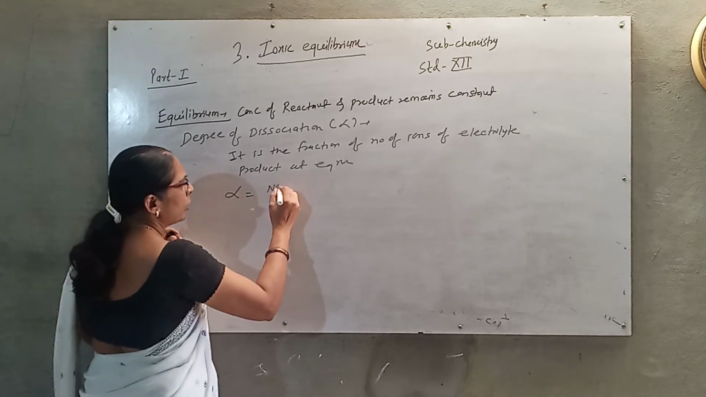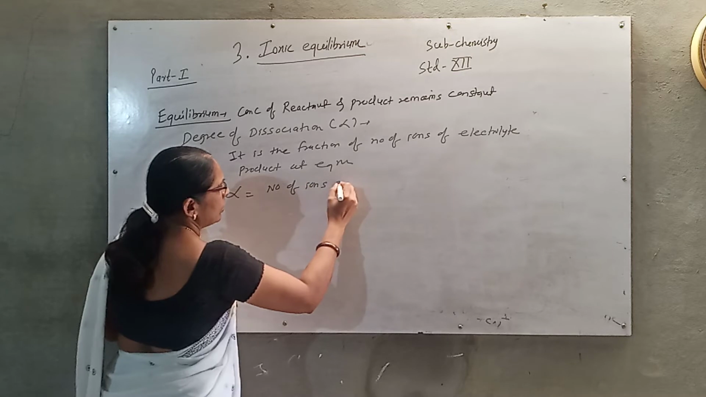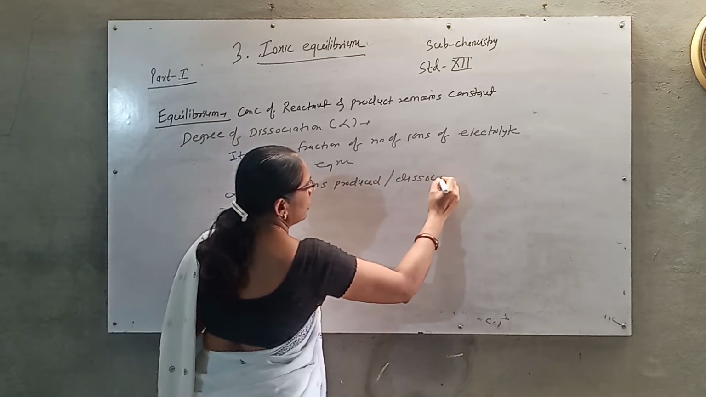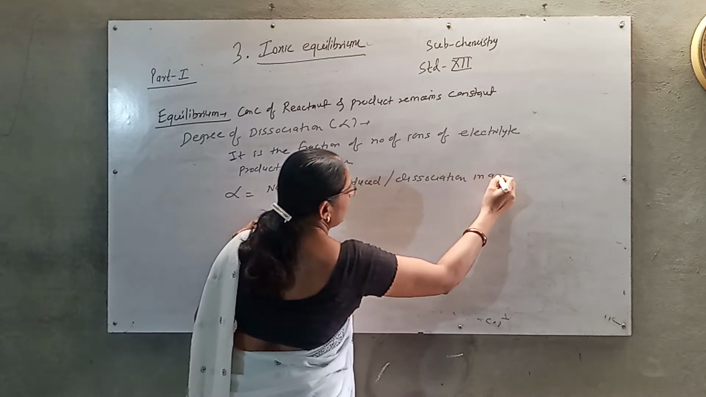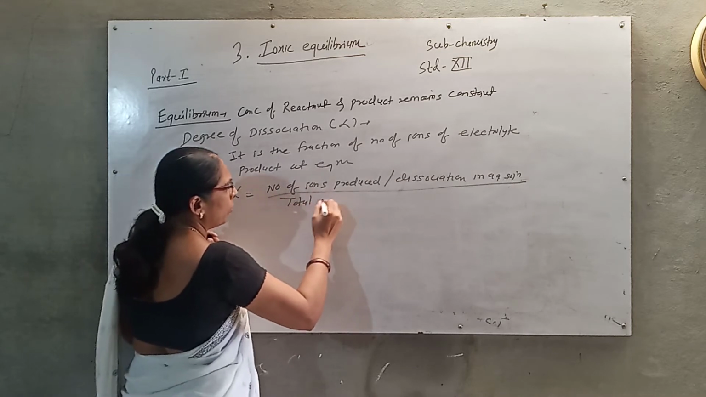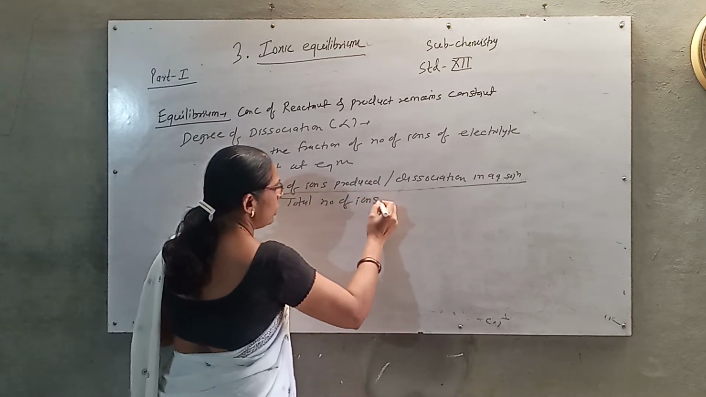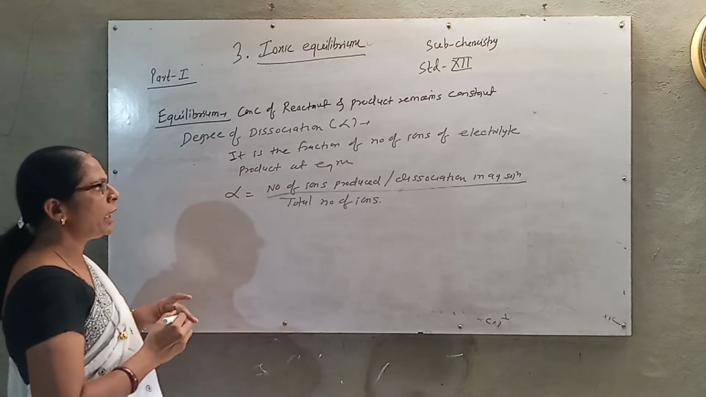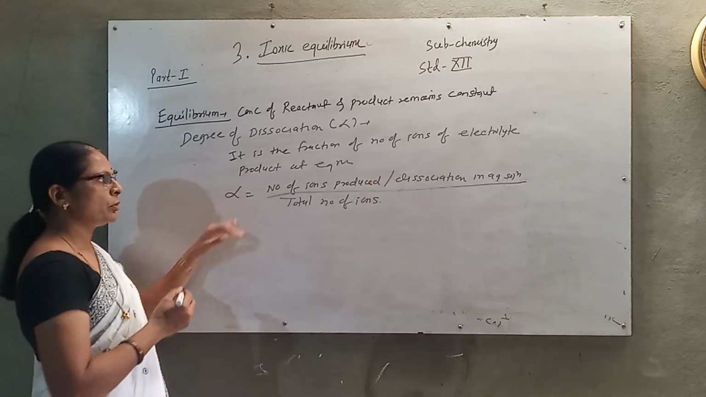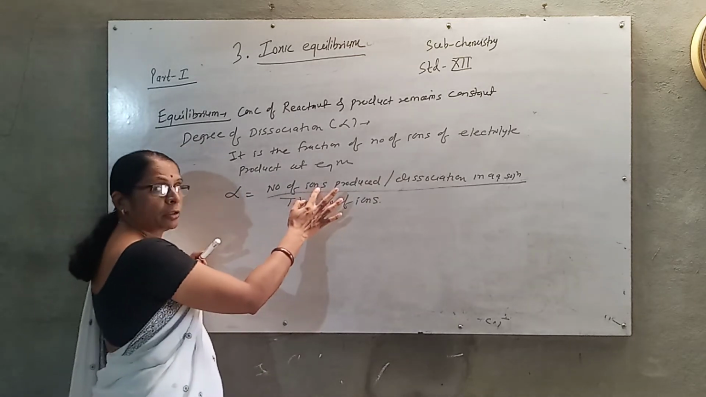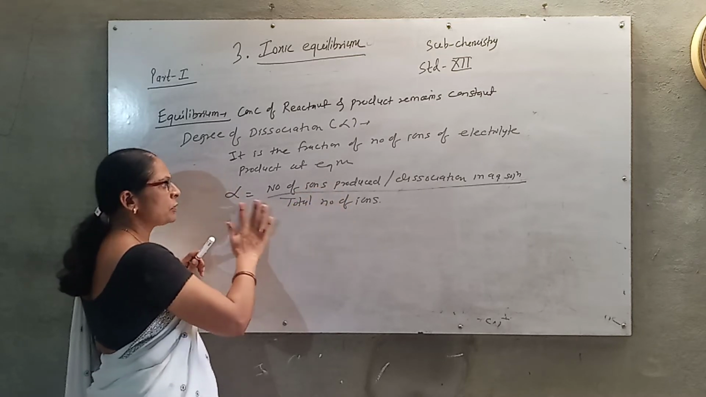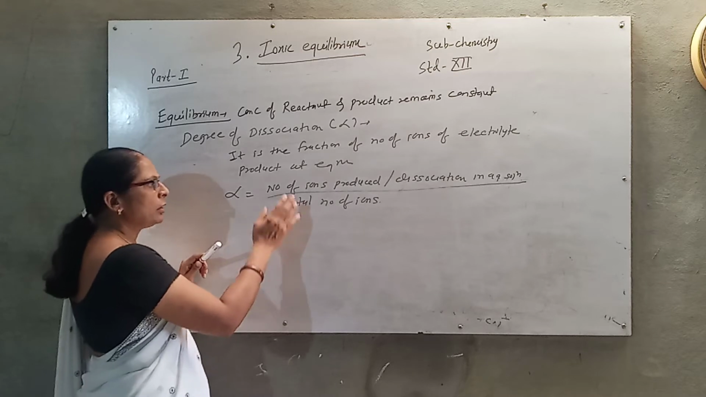So when any electrolyte is dissolved in aqueous solution, alpha is the number of ions produced or dissociated in aqueous solution out of the total number of ions. How much is the total number of ions, from which the number of ions actually produced or dissociated in aqueous solution? This gives a ratio. We know that for the strong electrolyte, the total number of ions produced and the total number of ions actually are the same, so the value is 1. In the case of the weak electrolyte, this quantity is very less.